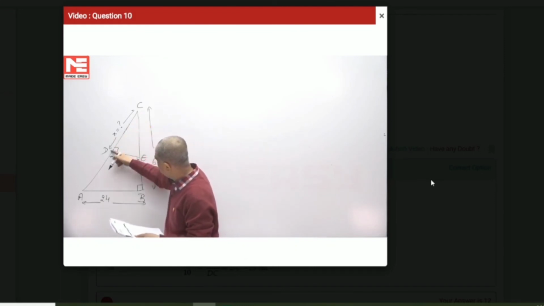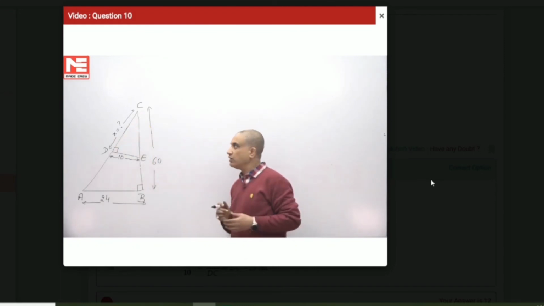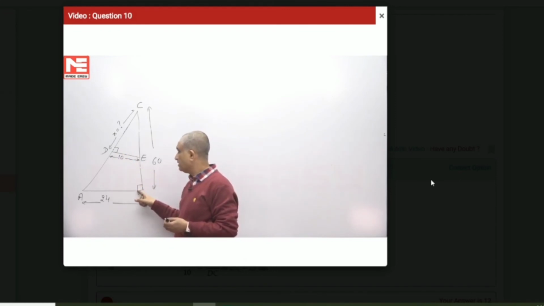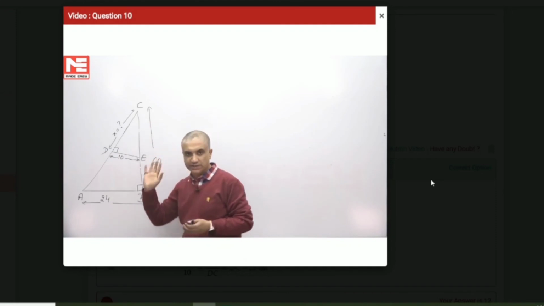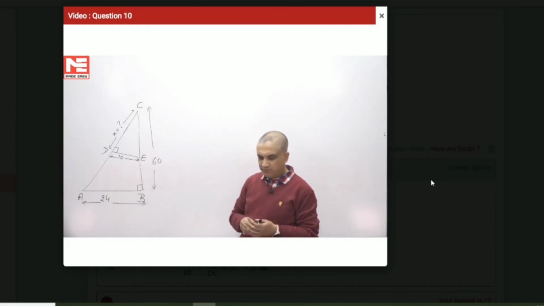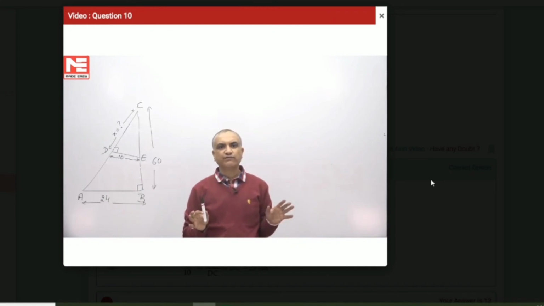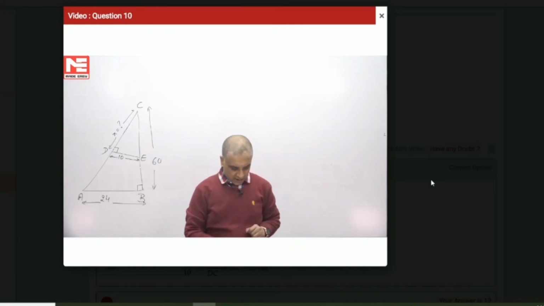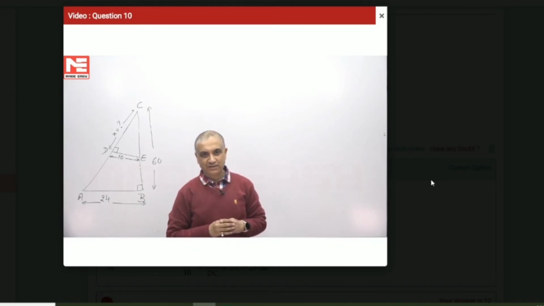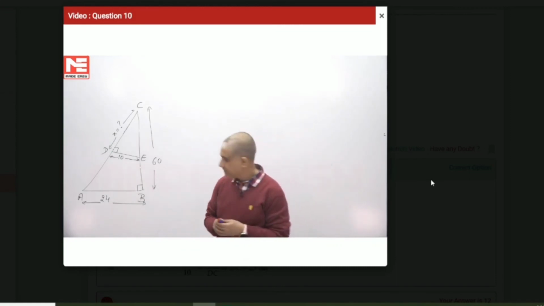We need to find out x, right? I've captured all relevant information given in the question. These two are right angles, and this is equal to 10, this is equal to 24, this is equal to 60, and D is a point on AC and E is a point on BC. Now see, it's a very simple question based upon similarity of the triangles, and we'll apply the same.